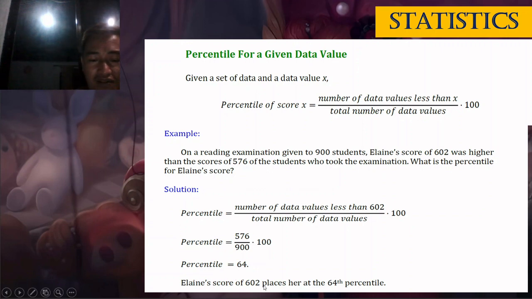Elaine's score of 602 places her at the 64th percentile. So na yung score ni Elaine ka sa 64th percentile. Meaning, 64% of the students, okay, mas lesser niya og score.